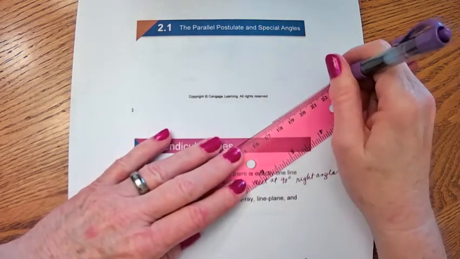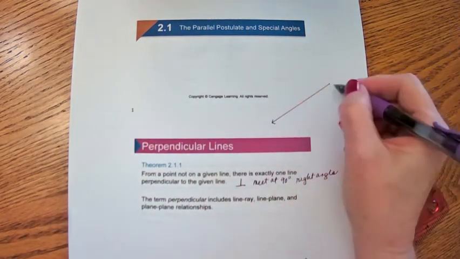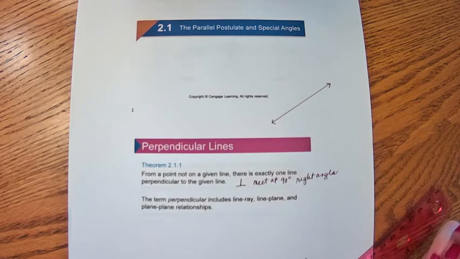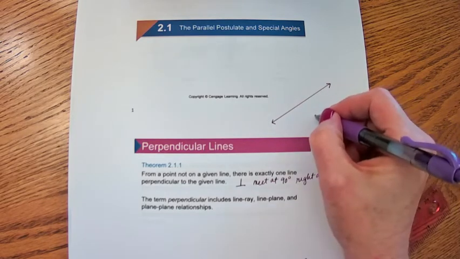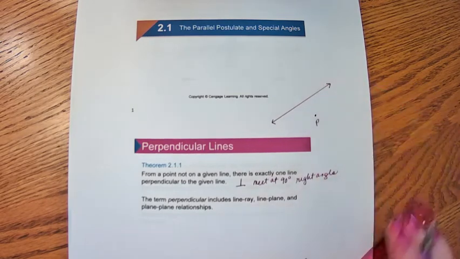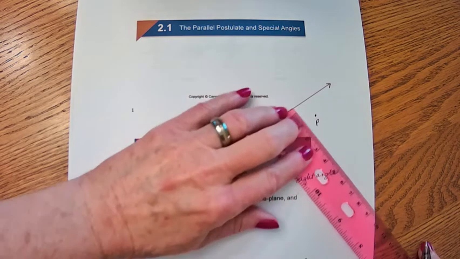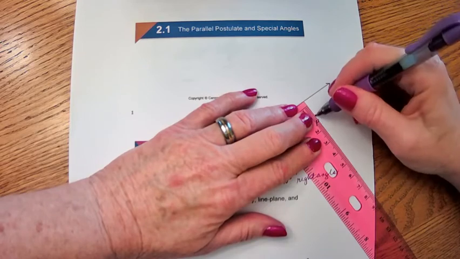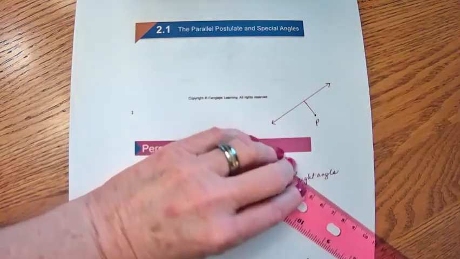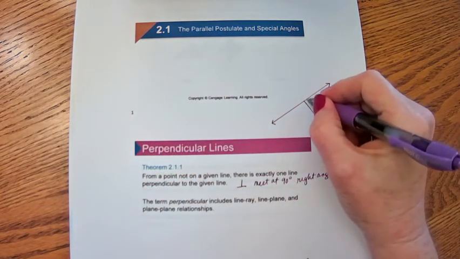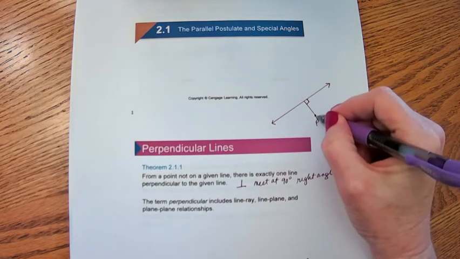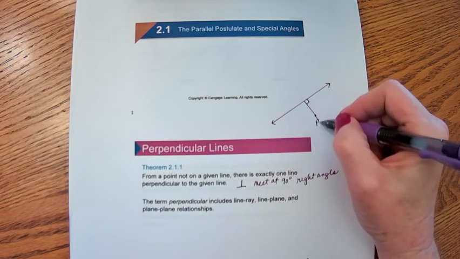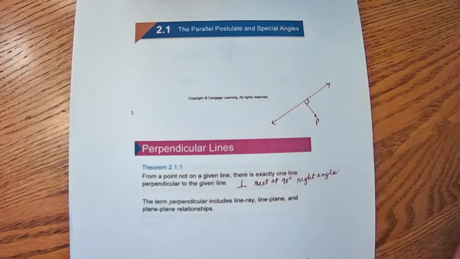So if I have this line and this point here, P, that is not on my line, there are not an infinite number of lines that I can draw that are perpendicular. There's only one that will go through P. And this can be a line, this can be a ray, this could actually be a plane, but there's only one.